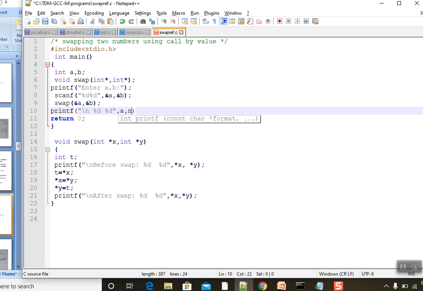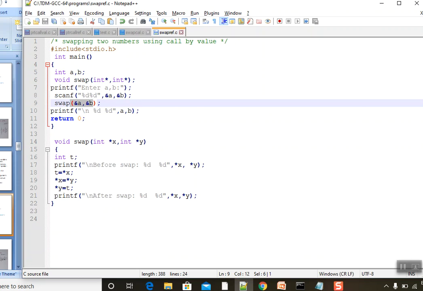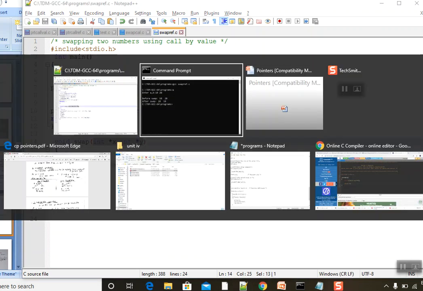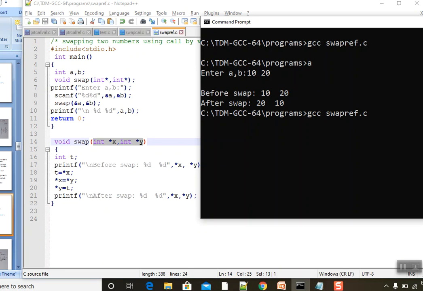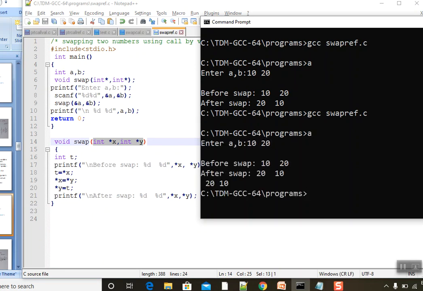A comma B. You know that we gave the input for A as well as B, and we are passing the address of A and B. With the help of pointers, we are going to swap them. So save the code, compile the code, run the code, 10 20. So this is before swap. This is my actual input that we gave in scanf, right? Before swap 10 20 is this code, and after swap is this code.